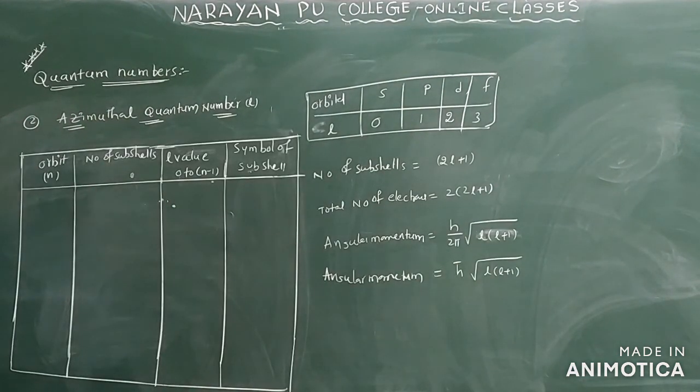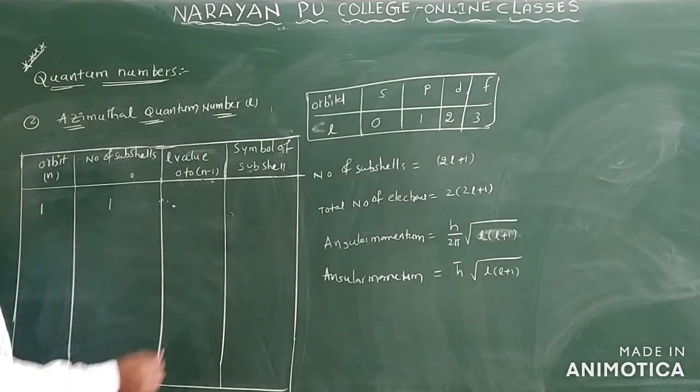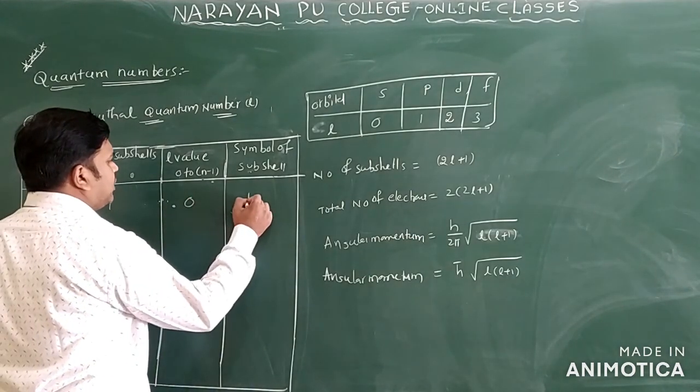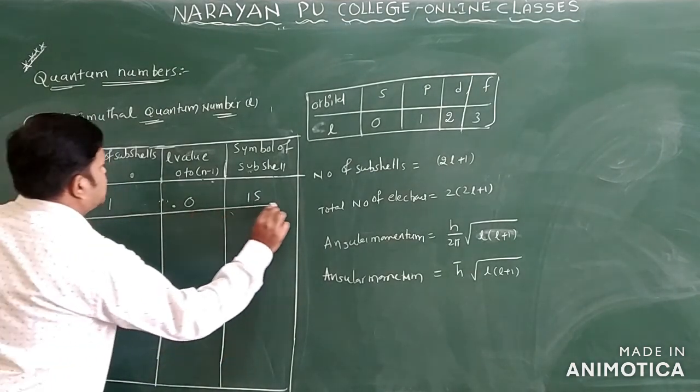See this table: orbit number, number of subshells, the L value that is 0 to n minus 1, and the symbol of the subshells. Suppose the orbit number is 1. The number of subshells is also 1. So the n value is 1, and 1 minus 1 is 0. If 0 is there, we have 1s as the subshell only. Clear? So this is the first one we have.